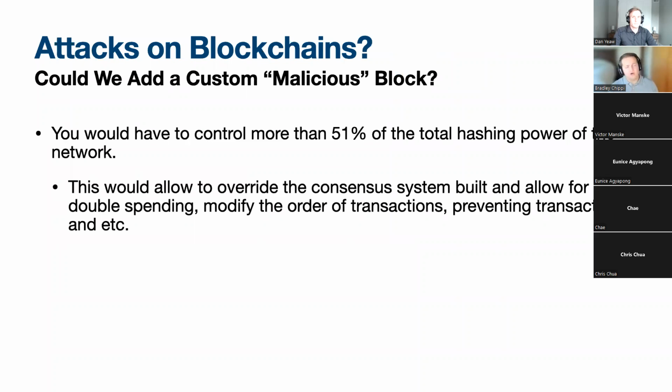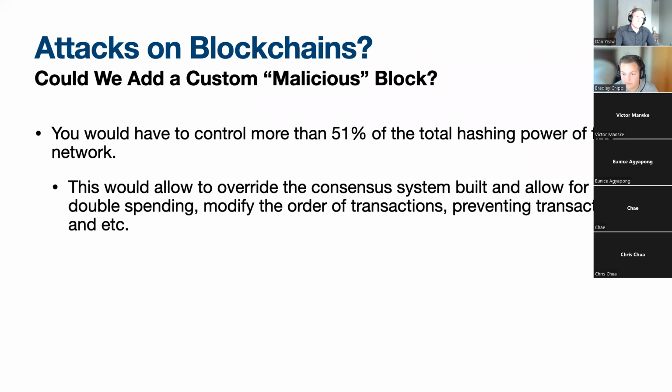Attacks on blockchain. So I wanted to talk about this because some people, when they see that you have to remine when you modify a block and you have to remine the rest and everything, they're like, well, can't you go do that? How secure is this blockchain and stuff like that? But anyways, the most popular attack on a blockchain is definitely the 51% attack.